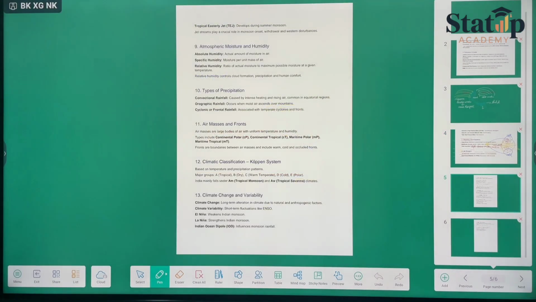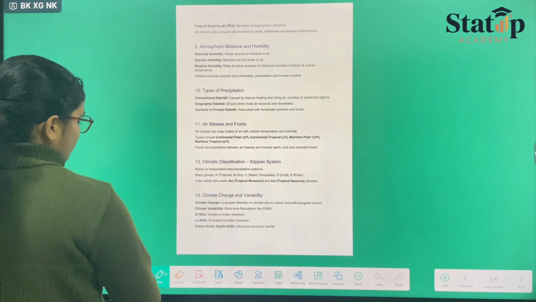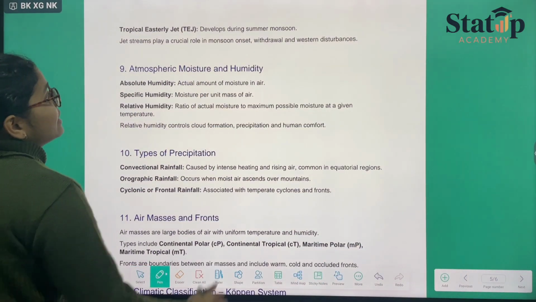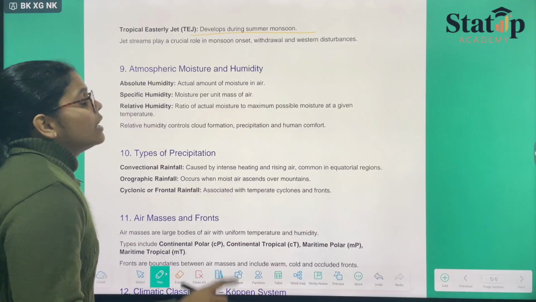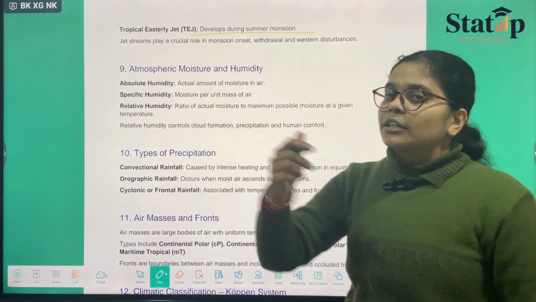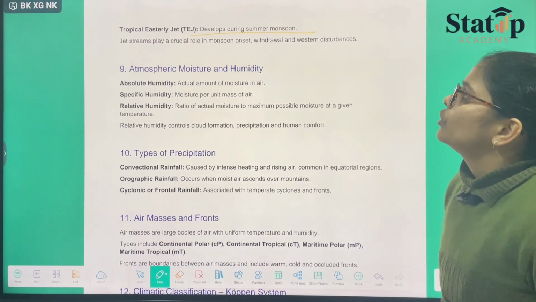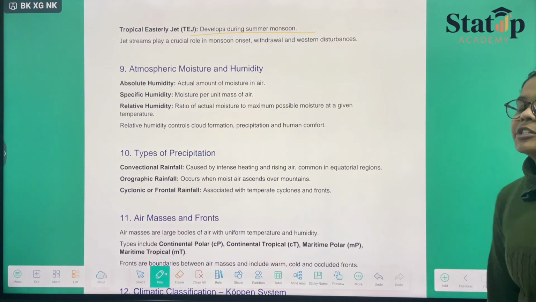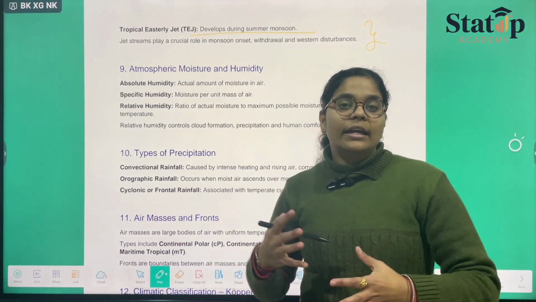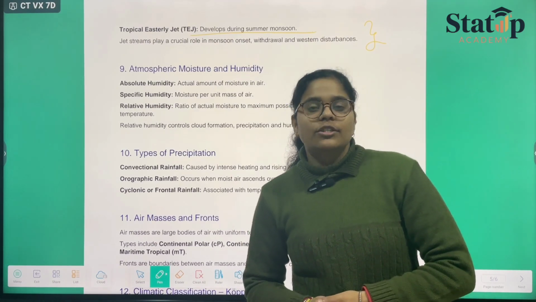Then we have tropical jet regions that develop during the summer monsoon. Firstly, there were the subtropical jets during the cold season, and here are the tropical ones that are relevant for your summer monsoon. Jet streams play a crucial role in monsoon onset, withdrawal, and western disturbances. So jet streams are also very crucial for climate and environment. Hence, we need to take jet streams into consideration as well.